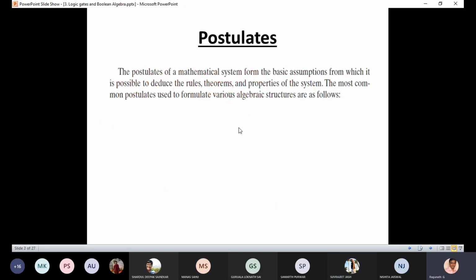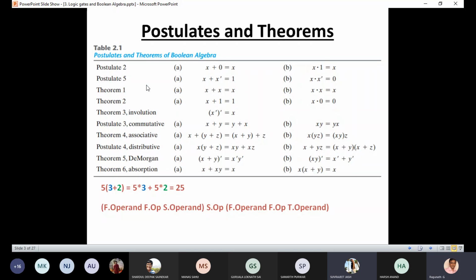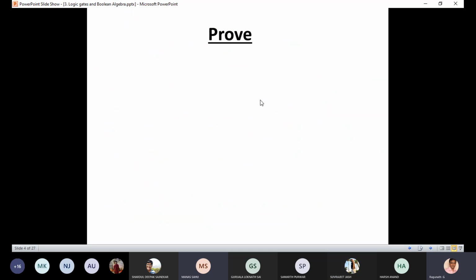So that is the theorem. There are postulates here. Postulate 5A: X plus X bar equal to 1. And X dot X bar equal to 0. Am I correct? Yes, sir.